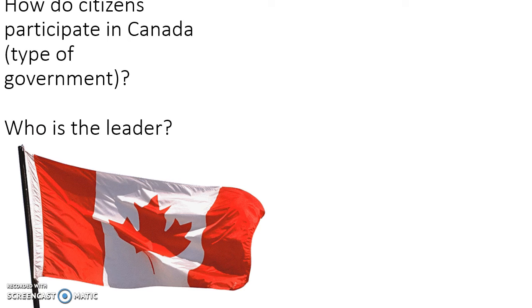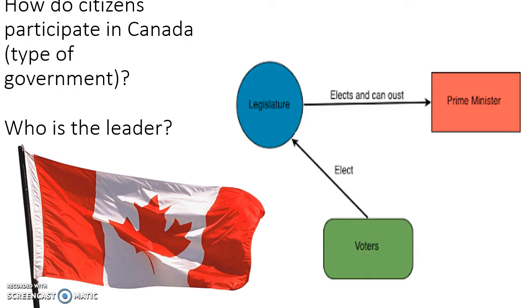How do people participate in Canada? What type of government do they have? And who is their leader? Okay, so what type of government? How do citizens participate? It is a parliamentary democracy, and their leader is a prime minister. So let's take a look at how this works.